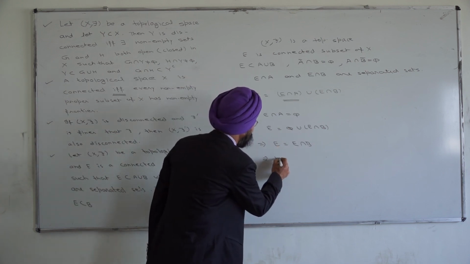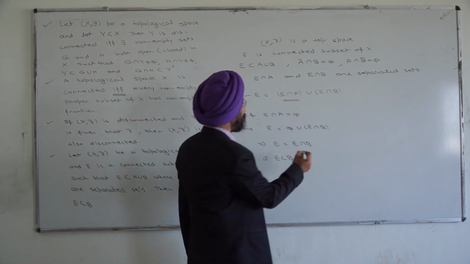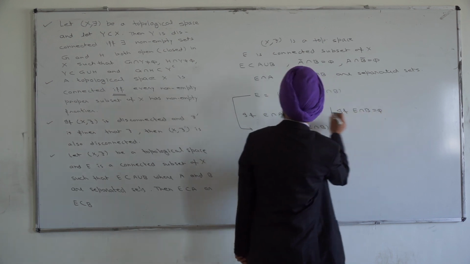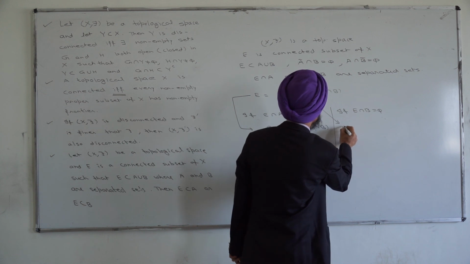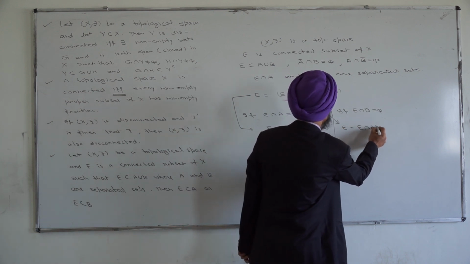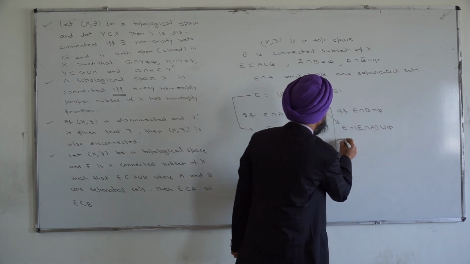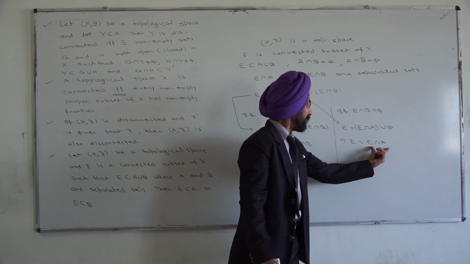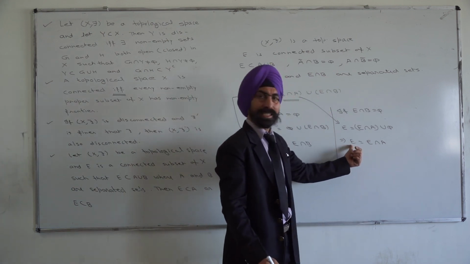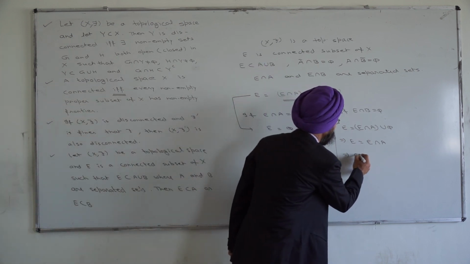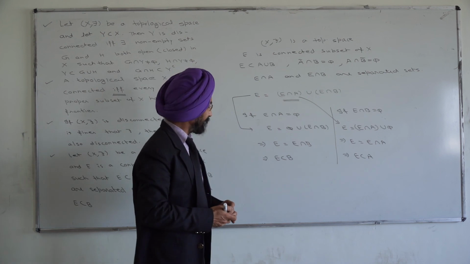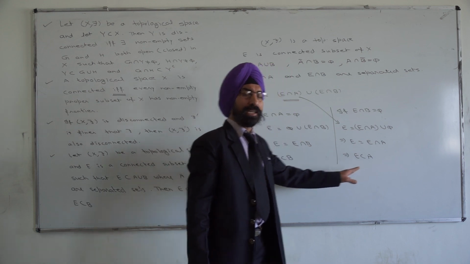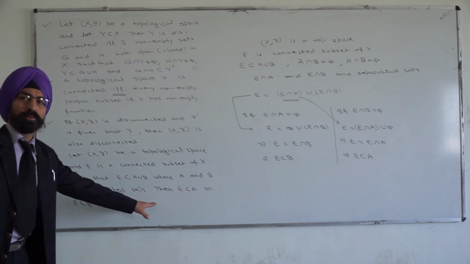That means E is contained in B. Similarly, if E intersection B is phi, from the same result we have E is equal to E intersection A union phi, means E is equal to E intersection A. Again, the intersection of two sets is one of the sets, which means E is a subset of A. So that means either E is completely contained in B or E is completely contained in A. This is what was required to be proved here.